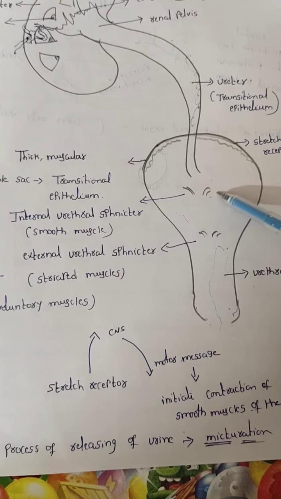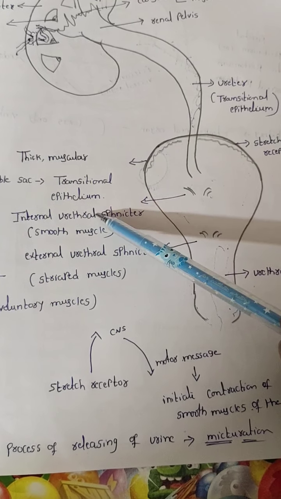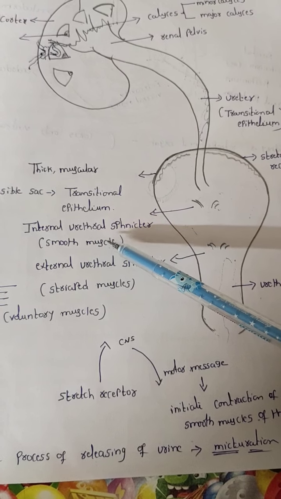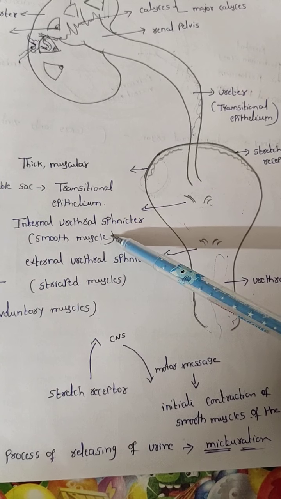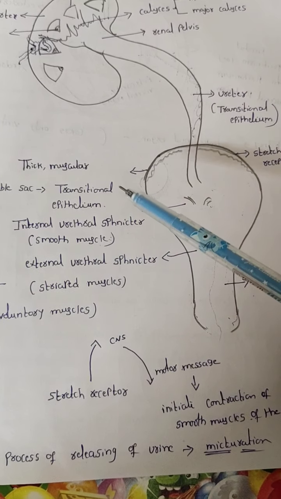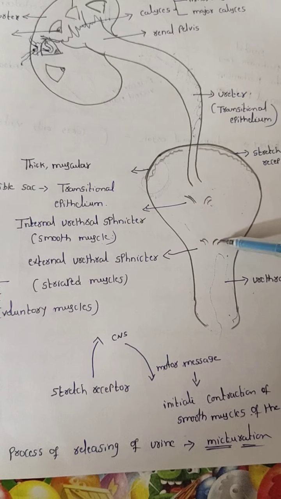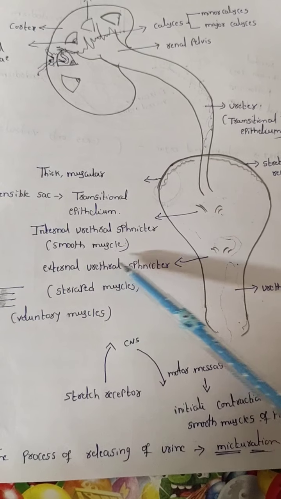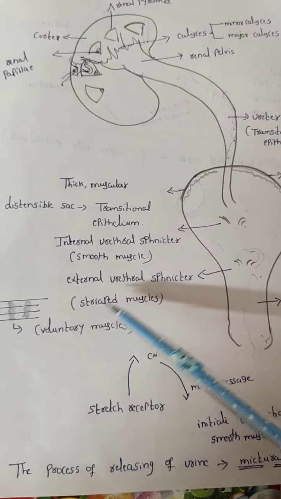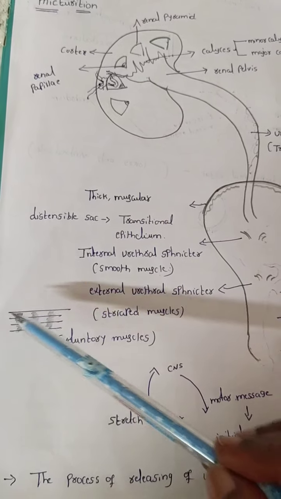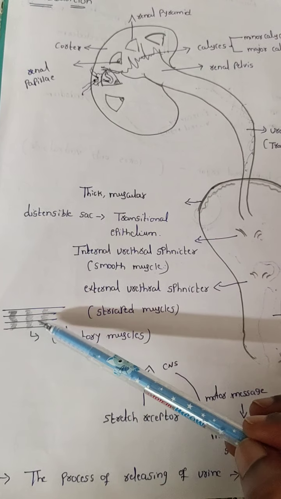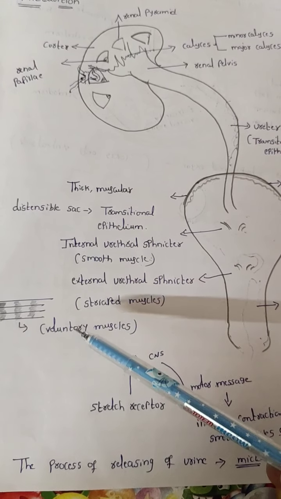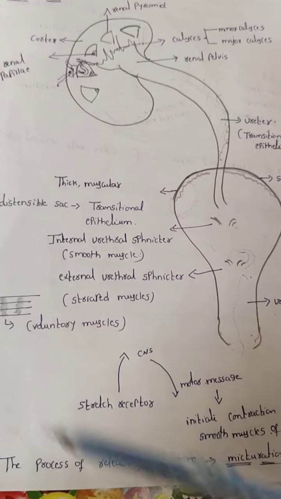In the urinary bladder there is an internal urethral sphincter. What type of muscles does it have? Smooth muscles. Smooth muscles are involuntary in nature, meaning not under our control. At the base of the urethra, the base of the penis region, there is an external urethral sphincter. It has striped muscles. Striped muscle has bands: dark bands, light bands, dark bands, light bands. That is called striped muscle. Striped muscle is voluntary muscle, it is under our control.